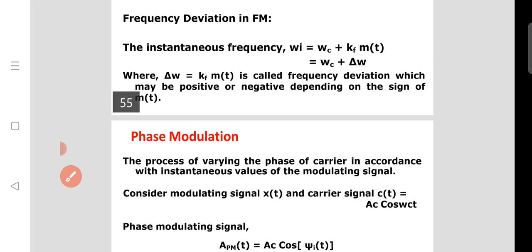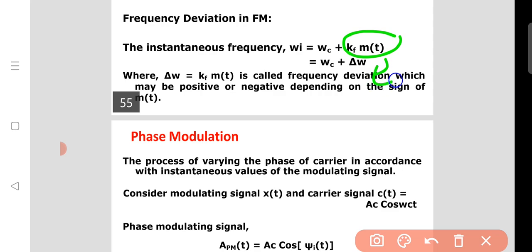What is frequency deviation? The instantaneous frequency is omega c plus kf m of t, and this kf m of t is denoted by delta omega or delta f. Delta omega equal to kf m of t is called the frequency deviation, which may be positive or negative depending on the sign of m of t.